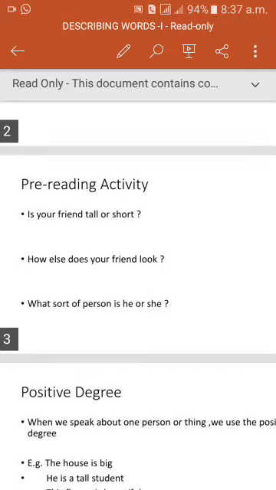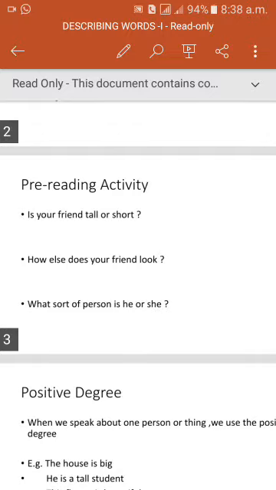Next, how else does your friend look? How does your friend look? My friend is handsome. My friend is beautiful. My friend is smart. So all these words, handsome, beautiful, smart, all these words are adjectives. Again, essentially we used adjectives in the answer to this question.